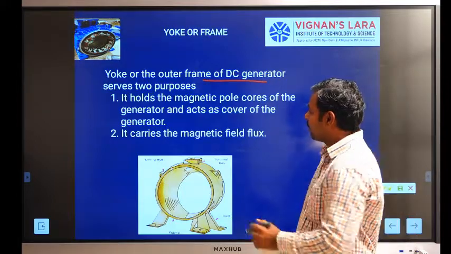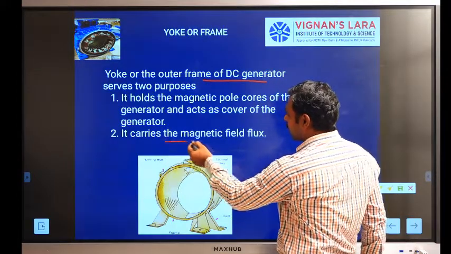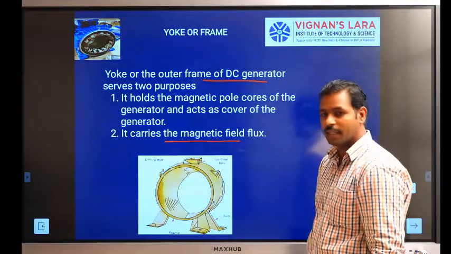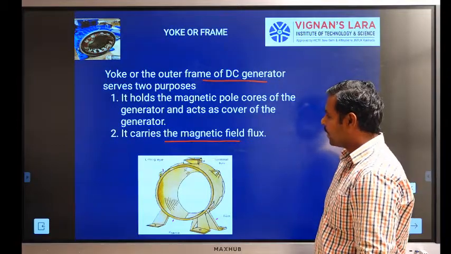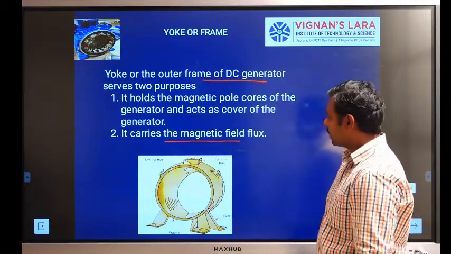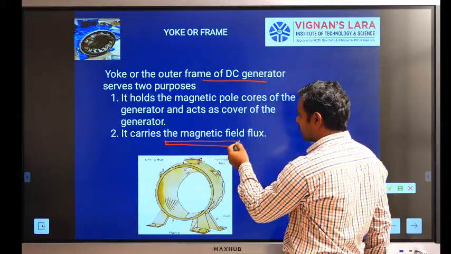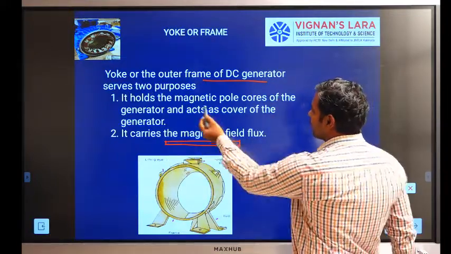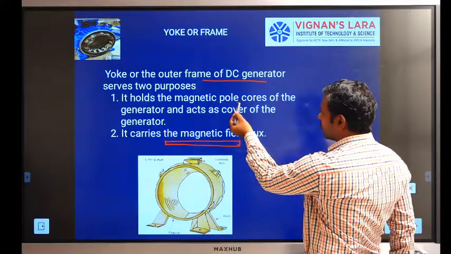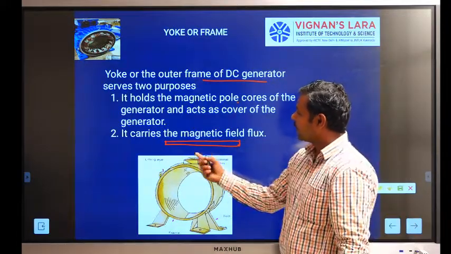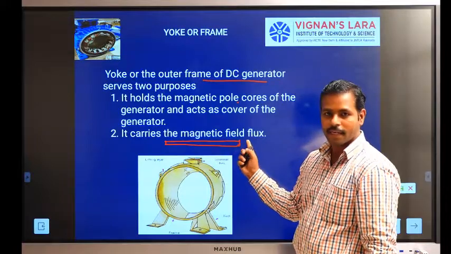The second is that it carries the magnetic field flux. So it holds the pole cores as well as carries the magnetic field flux.